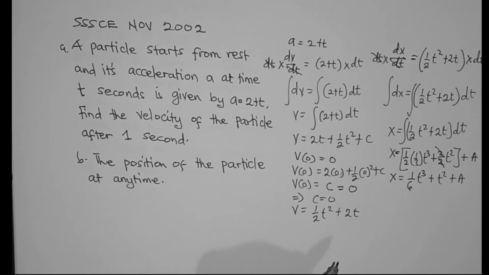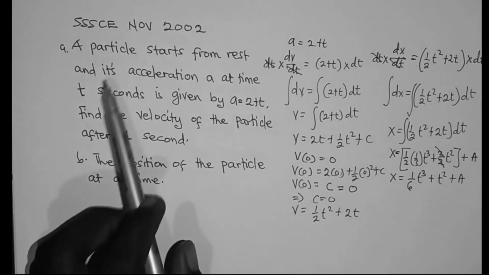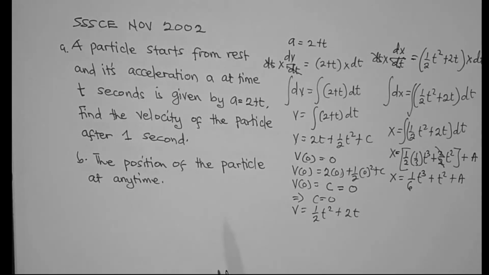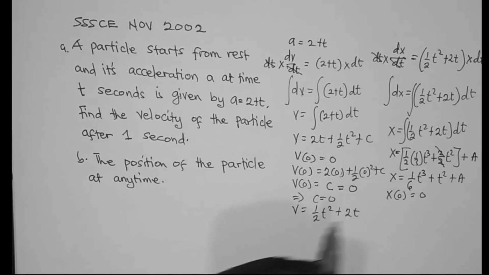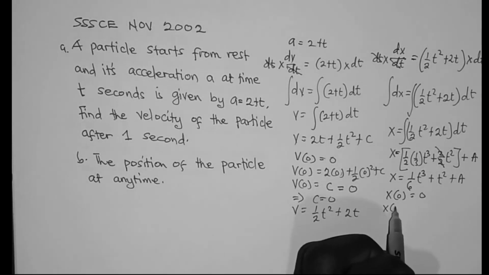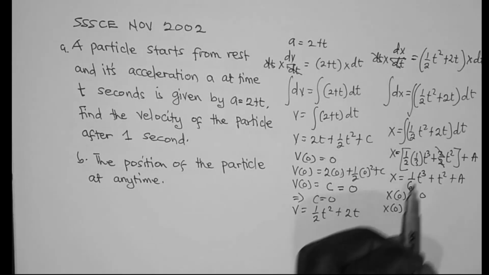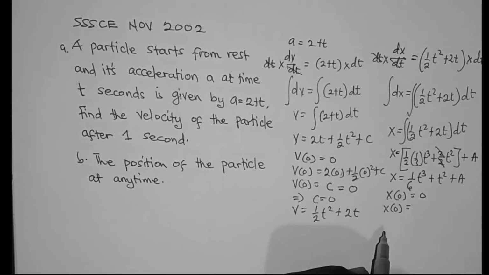So the question says that the particle starts from rest. So since it starts from rest, at t = 0, just as we did in the case of the velocity, the distance is also 0. So x(0) is equal to 0. So let's find x(0). Wherever you see t, replace it with 0.